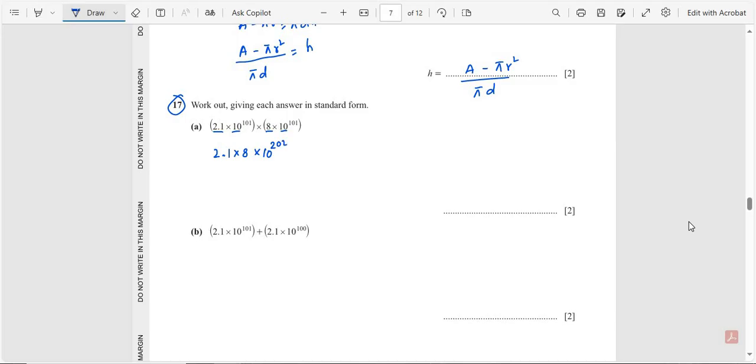If we multiply 2.1 with 8, we get 16.8 multiplied by 10 raised to the power 202. If we shift the decimal point, we get 1.68 multiplied by 10 raised to the power 203. This is our final answer.